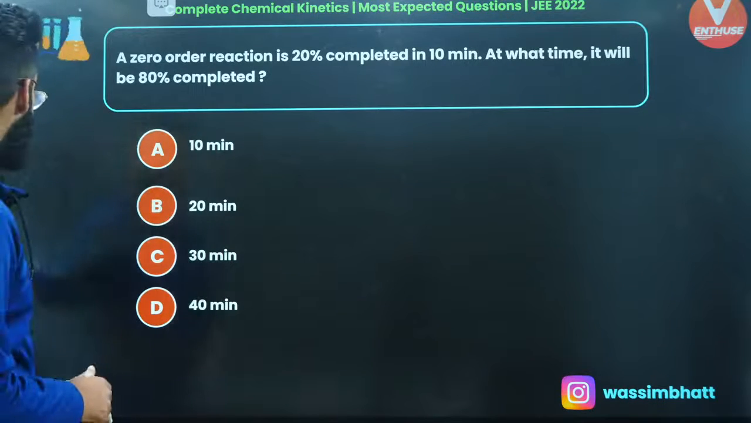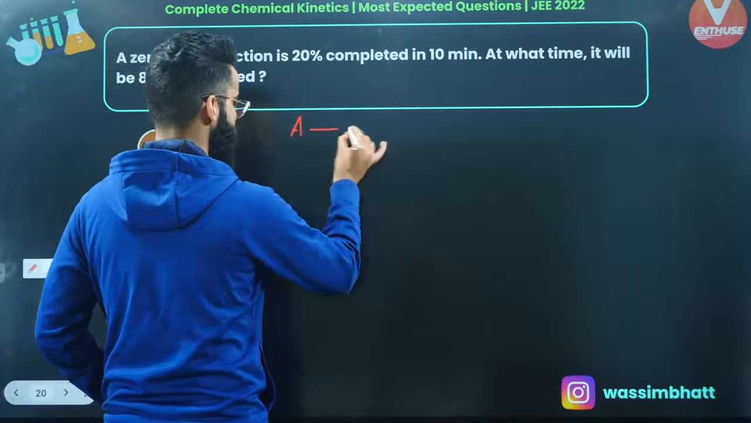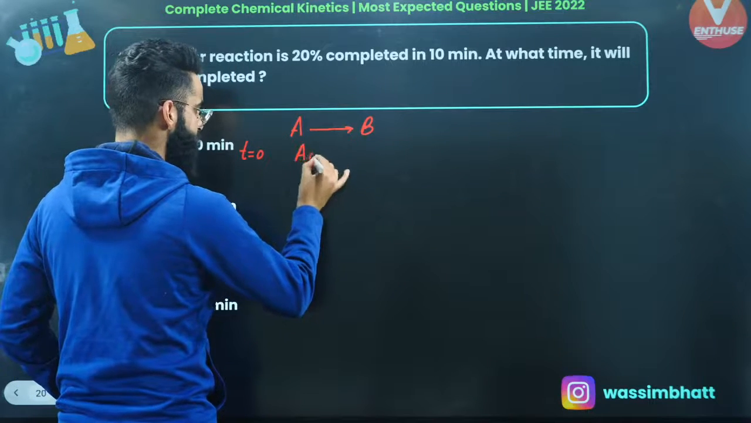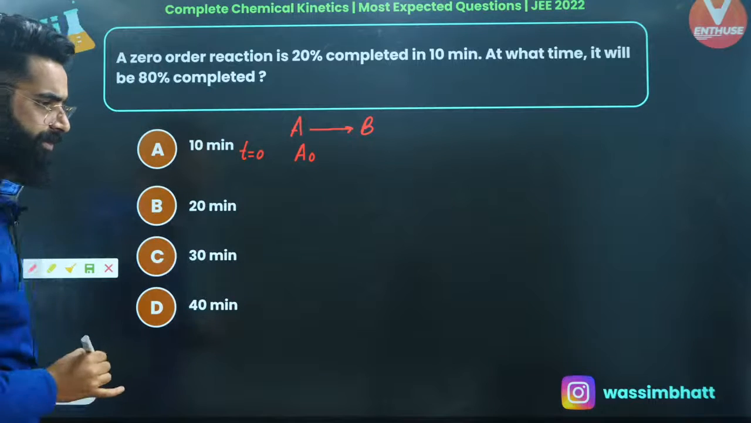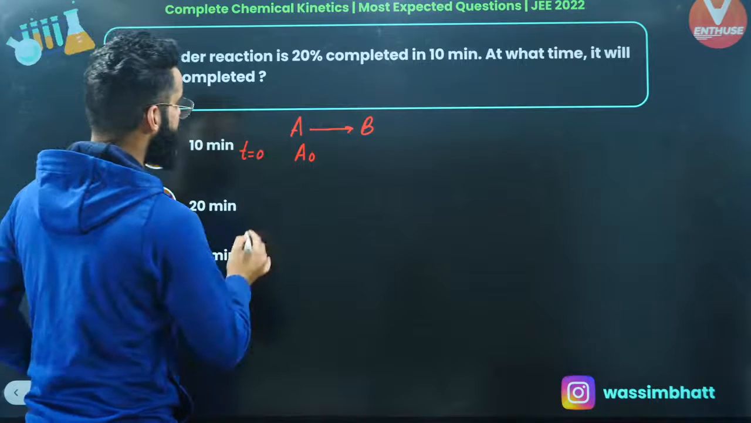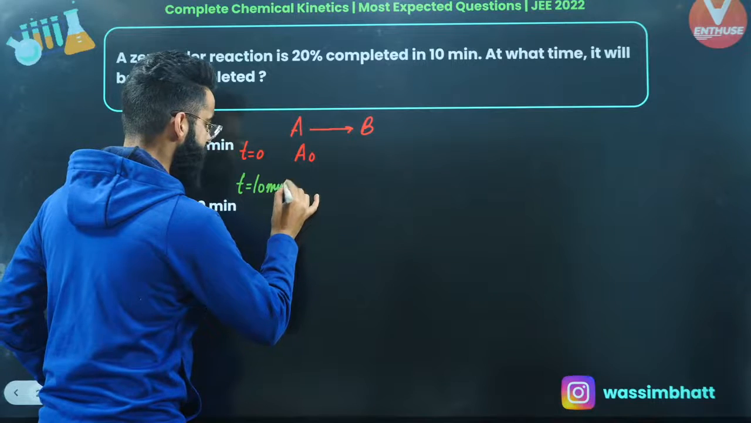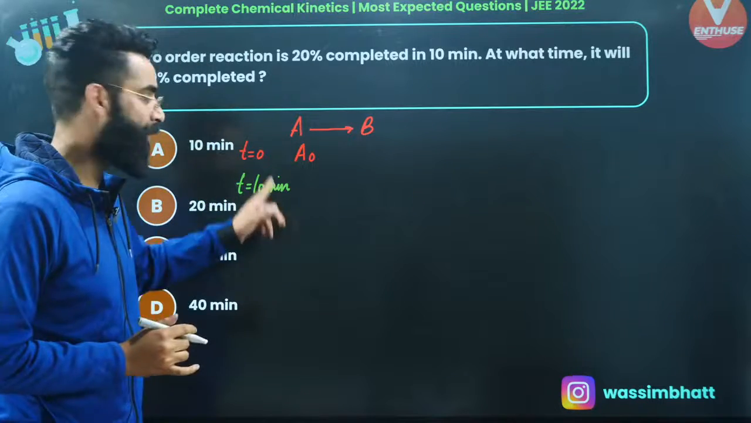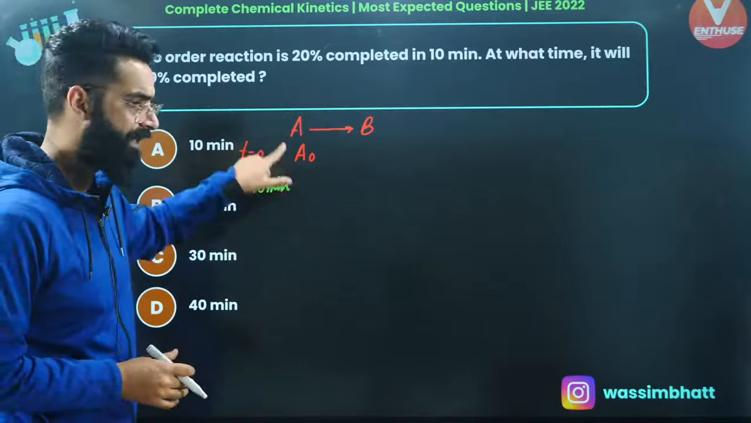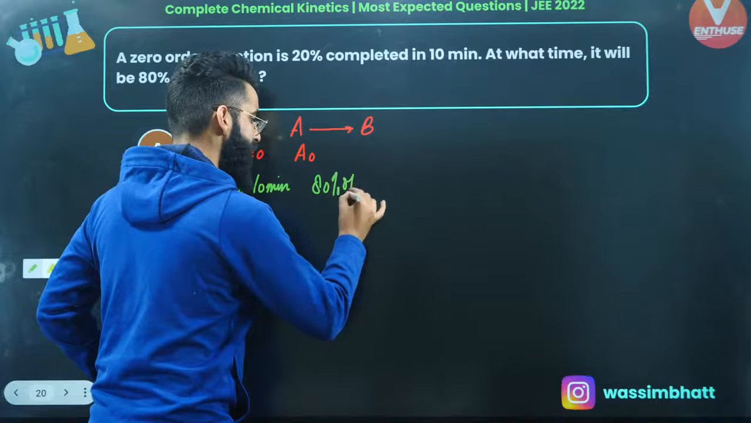A zero order reaction is 20% completed in 10 minutes. So let's say I've got the zero order reaction A gives B. Let's say at time t equals 0, the initial concentration of reactant is A naught. As per the question, after 10 minutes, 20% of the reaction is completed. That means 20% of the reactant has got converted into products. I must say 80% of the reactant will still be left in the container.